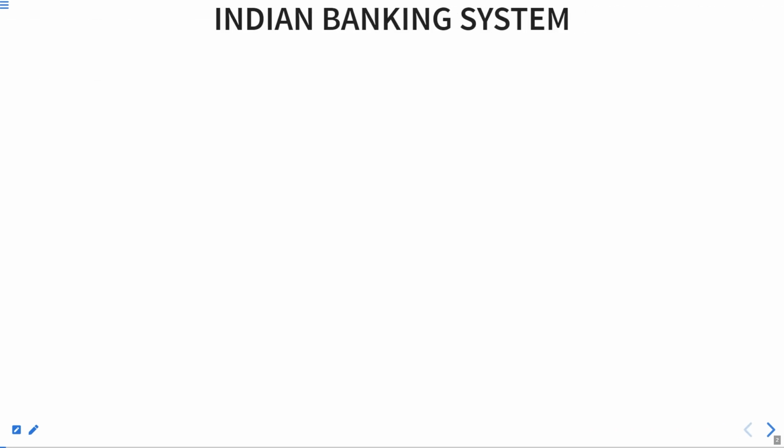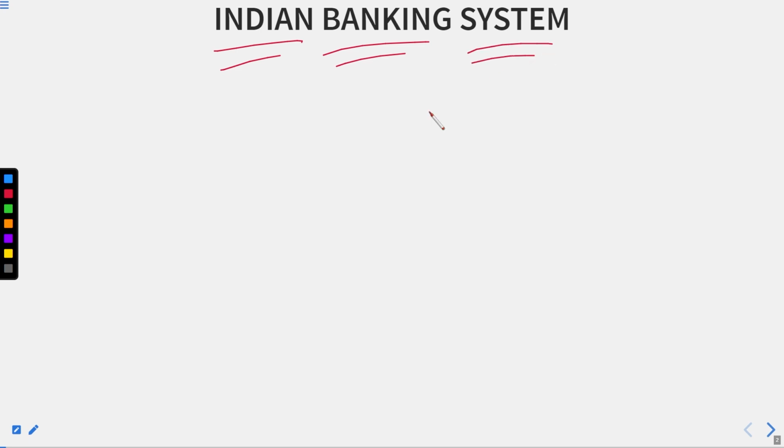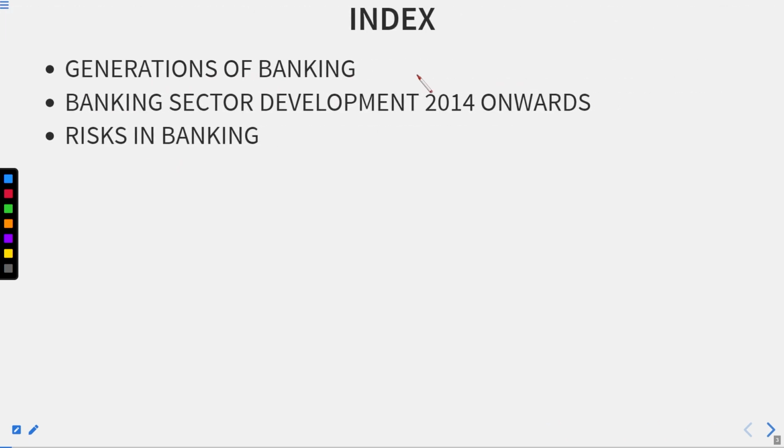So students, as we know, we are covering the financial system, and basically what we are doing is the Indian banking system. In the Indian banking system, these are the topics we have to cover: starting with the generations of banking, thereafter the banking sector development 2014 onwards, and last is the risk in banking.